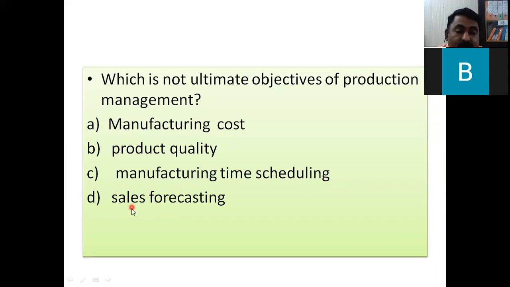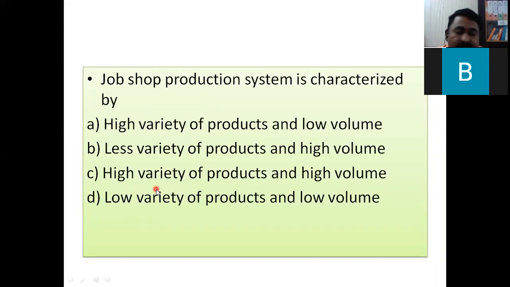So it is not the objective, as sales forecasting or production management. So the above three are right, but the fourth is not an objective. So your answer will be sales forecasting is not the ultimate objective of production management. Ultimate is mentioned there. And then, job shop production system is characterized by job shop.